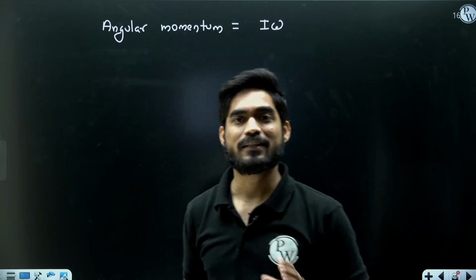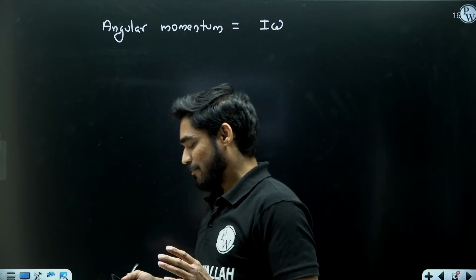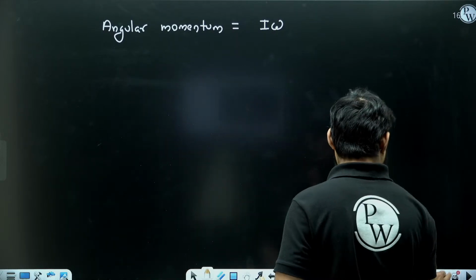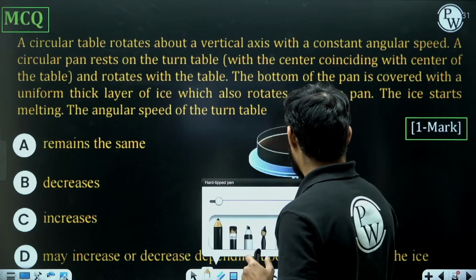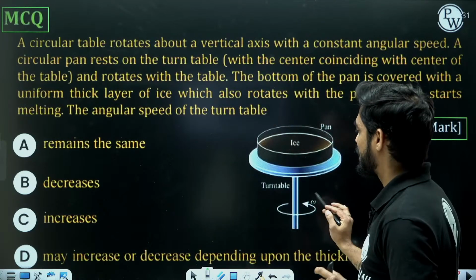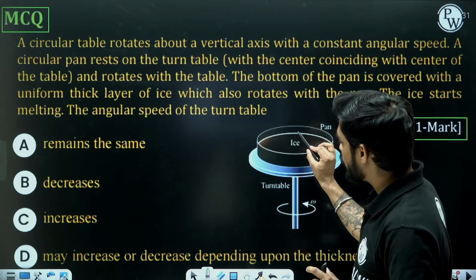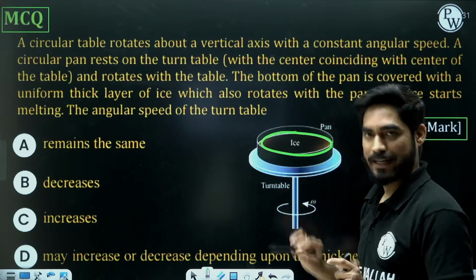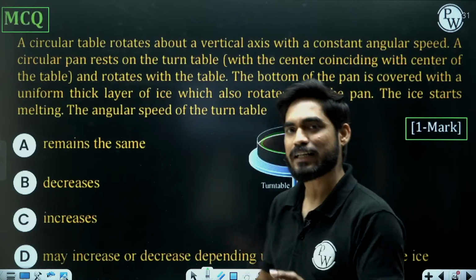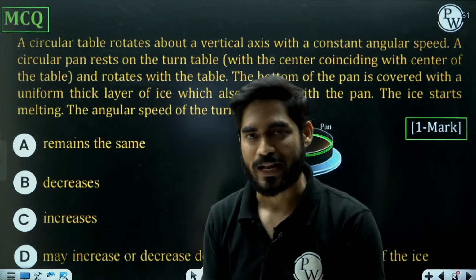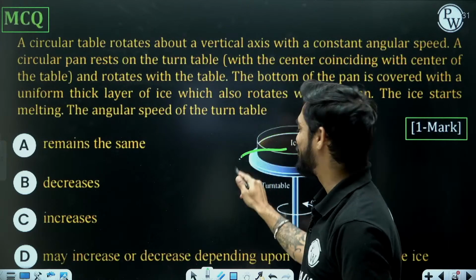Now understand this. First of all, you need to get this, that the ice is going to melt into water, but that water is going to remain inside the pan, right? So some people are saying that when the ice is going to melt, the mass is going to reduce.